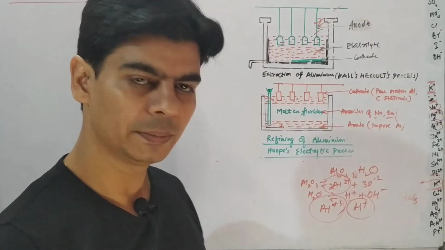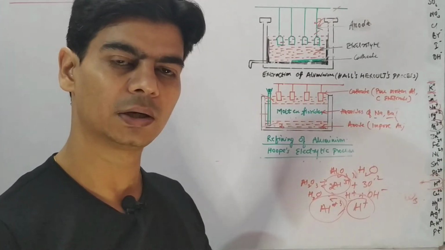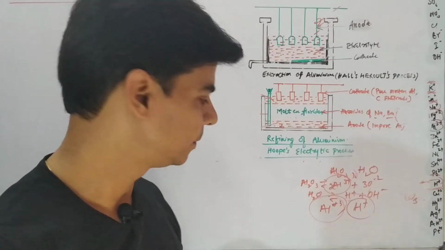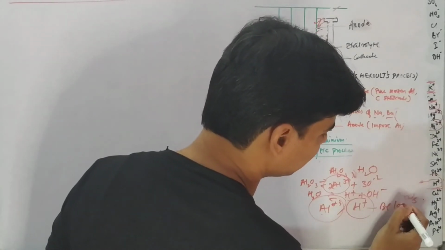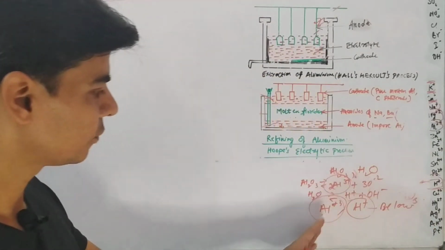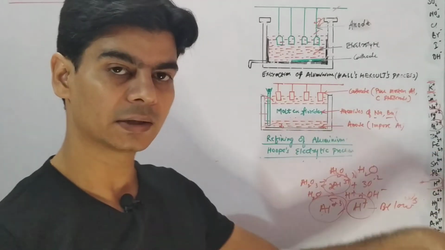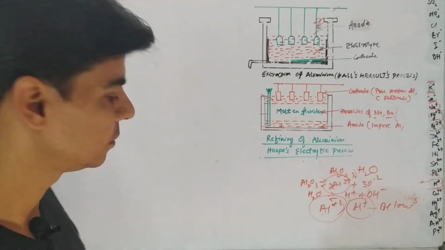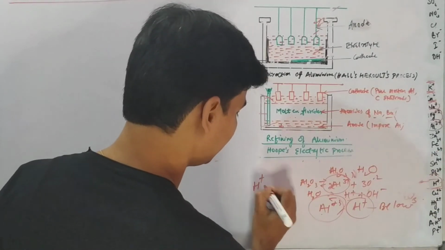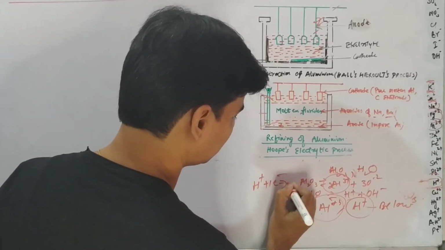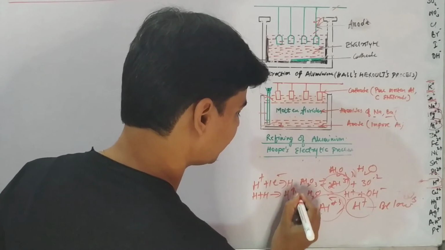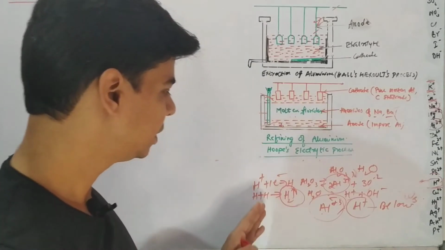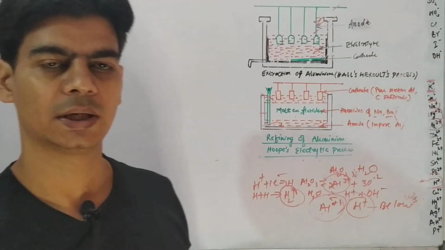We'll look at the electrochemical series. The one which is below will undergo reduction and form product. So out of these two, hydrogen is below in the electrochemical series. So instead of aluminium, hydrogen will react at cathode and form hydrogen gas, right? So two hydrogen will combine to form hydrogen gas. So instead of aluminium, we get hydrogen gas at cathode.